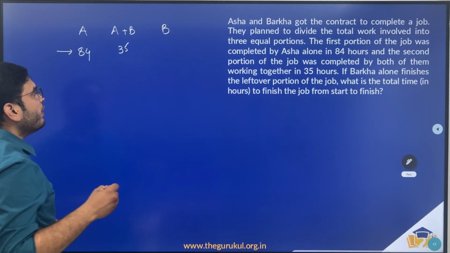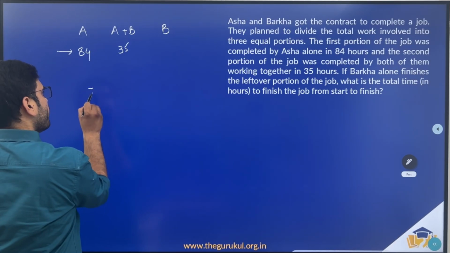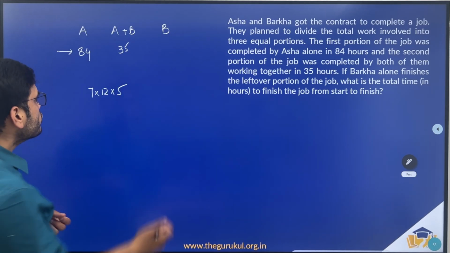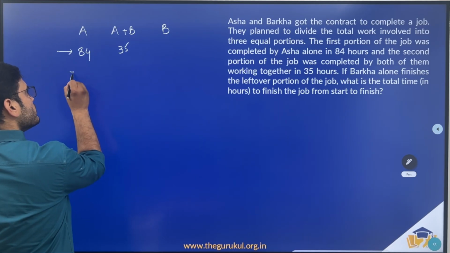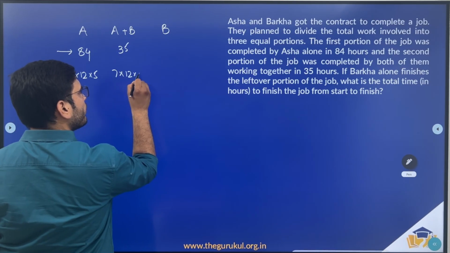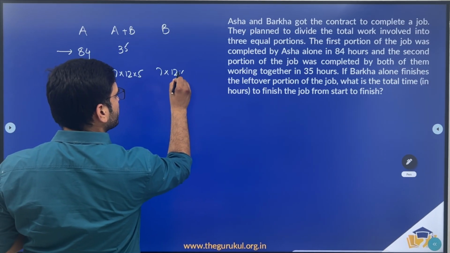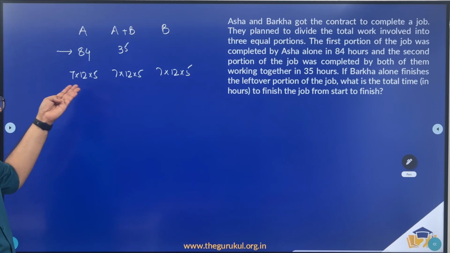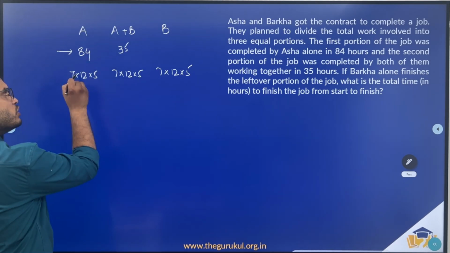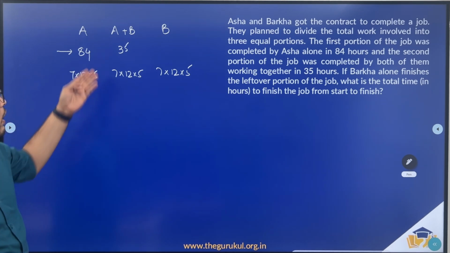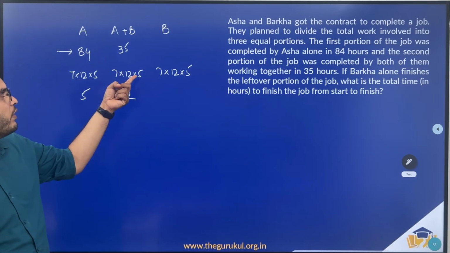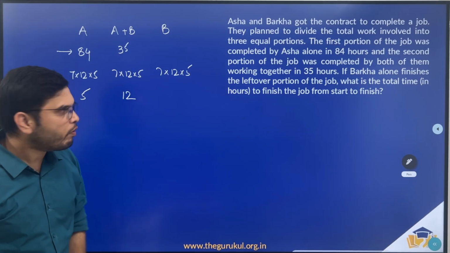Now what is LCM of 84 and 35? That should be 7 into 12 into 5, right? So let me consider each portion to be 7 into 12 into 5 units. So 7 into 12 into 5, and this is also 7 into 12 into 5, done. Right, so if 7 into 12 into 5 units were completed in 84 hours, what is the efficiency of A? So these two will get cancelled and this would be 5. Now what would be the combined efficiency? 12, right? Because 7 into 5, 35, these two will get cancelled and we are left with 12, right?